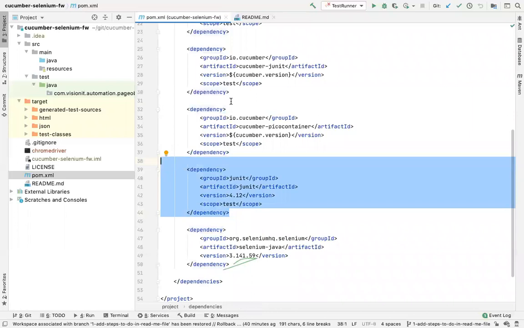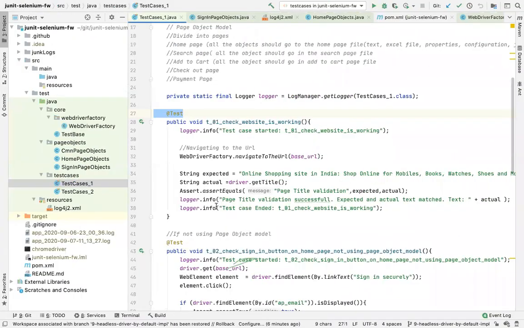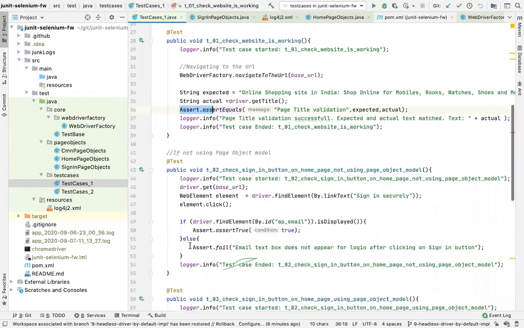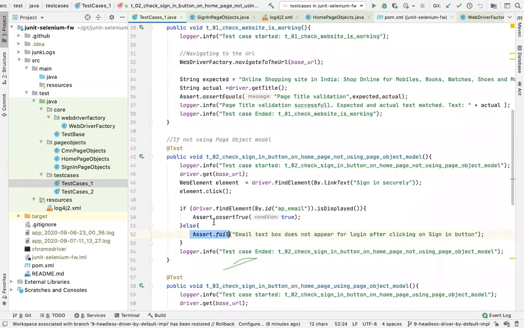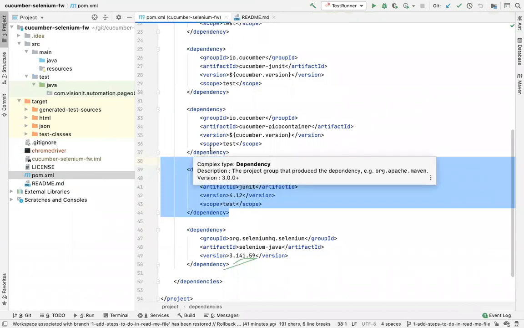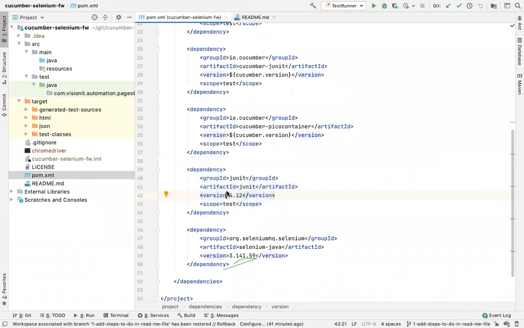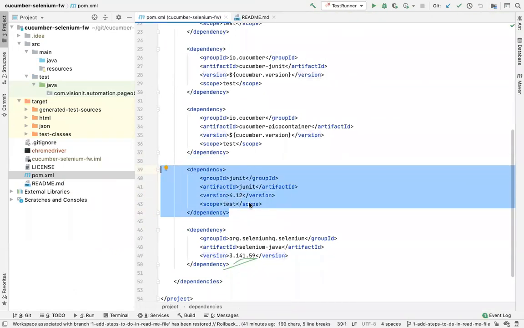Cucumber doesn't come with assertions, in the sense there is no method in Cucumber where we can introduce some checkpoint or validation points inside a test case. But in JUnit we have, and we have used it, right? So you see these assert equals, these are assertion statements, assert.fail, assert.true. These are assertions because we were using JUnit in this framework. Now we are using Cucumber, but still we don't have assertions in Cucumber. So we still have to rely on a JUnit library for assertions. So that's the reason I have added a JUnit library separately, right?